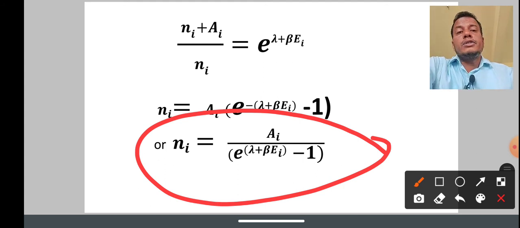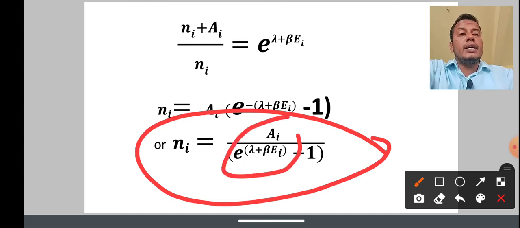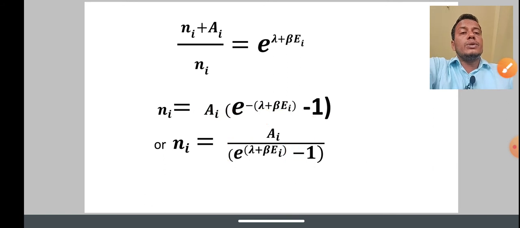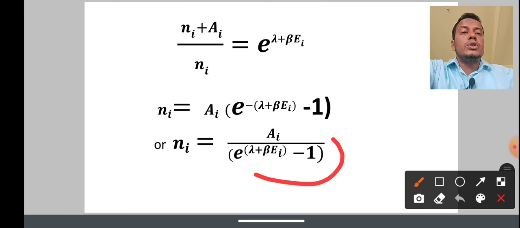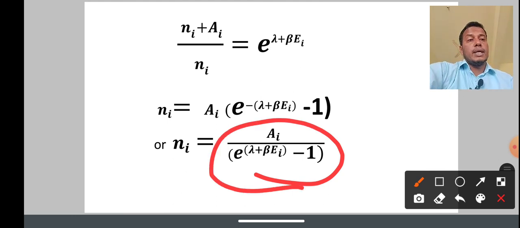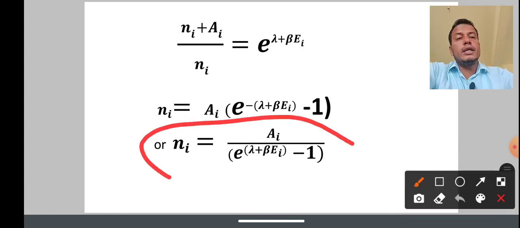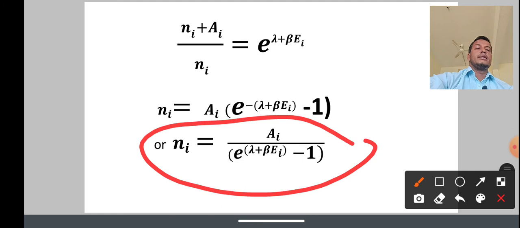So the formula ni equals ai by e to the power of (lambda plus beta ei) minus 1 is the required Bose-Einstein distribution law. As we saw in the previous session about the Maxwell-Boltzmann law, there we see only ai by e to the power of lambda plus beta ei, there is no minus 1, and in the Bose-Einstein law we see ai divided by e to the power of (lambda plus beta ei) minus 1. This is all about the derivation of the required Bose-Einstein equation.